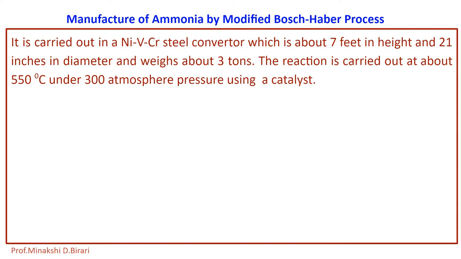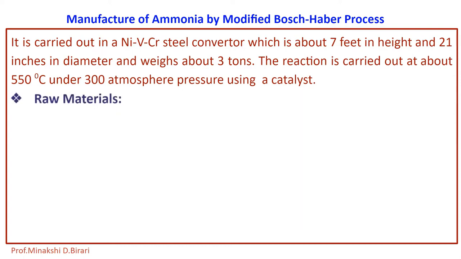After the discovery of Haber, Bosch worked out remaining problems to start the production. Bosch designed a steel reactor that is called a converter which could withstand the high temperature and pressure. He also found out cheaper ways of getting H2 and N2. The source of hydrogen is water gas and the source of nitrogen is producer gas, whenever water gas and producer gas are used as the sources of H2 and N2 respectively. So this process is called the Haber-Bosch process or modified Bosch-Haber process.